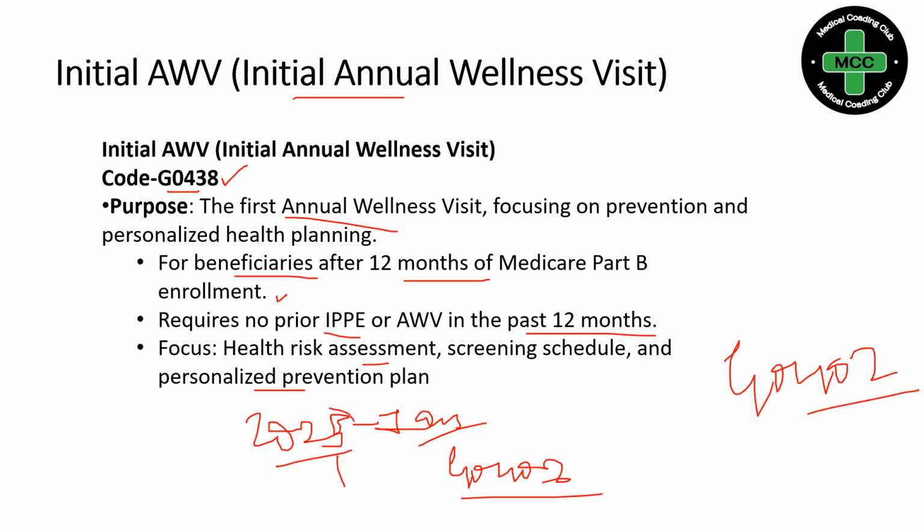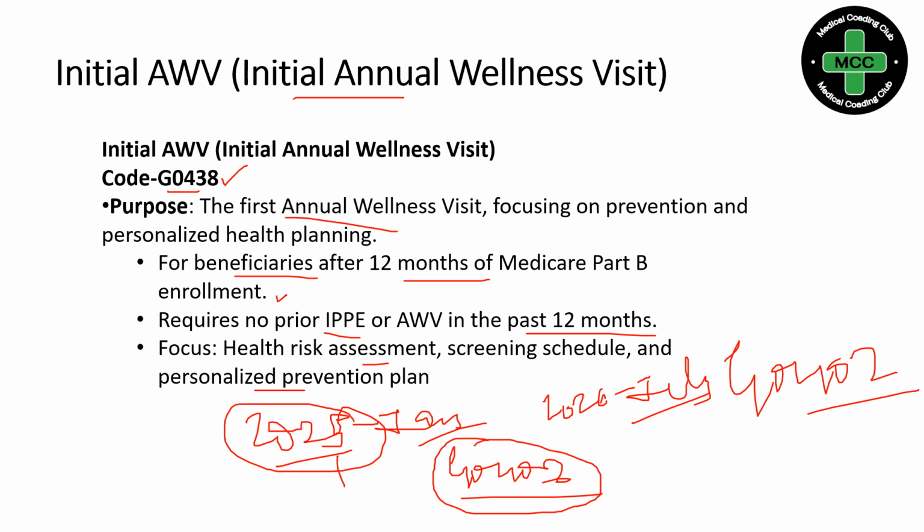Assume the patient did not come in 2025, and came in 2026, June or July. In this case, though the patient has not taken the initial preventive service, and we have not billed G0402 for the particular patient, we have to go with G0438. Why? Because the patient did not come within the 12-month period. He is coming after 12 months. So again we go with G0438, and this is also a limited code, once in a lifetime.